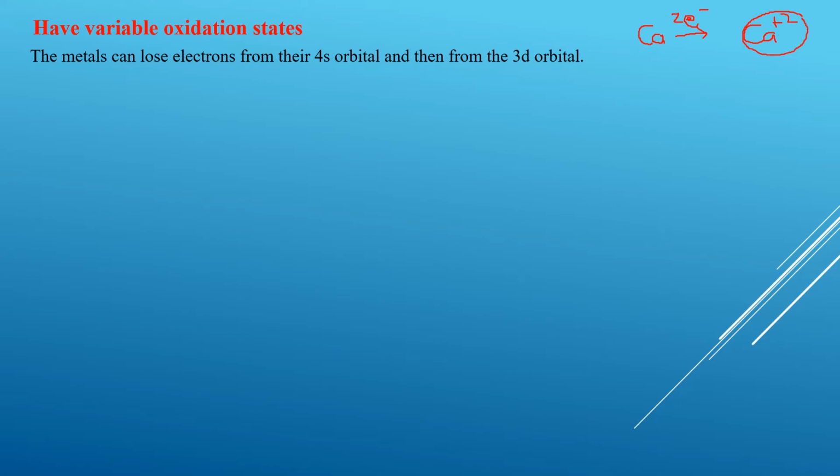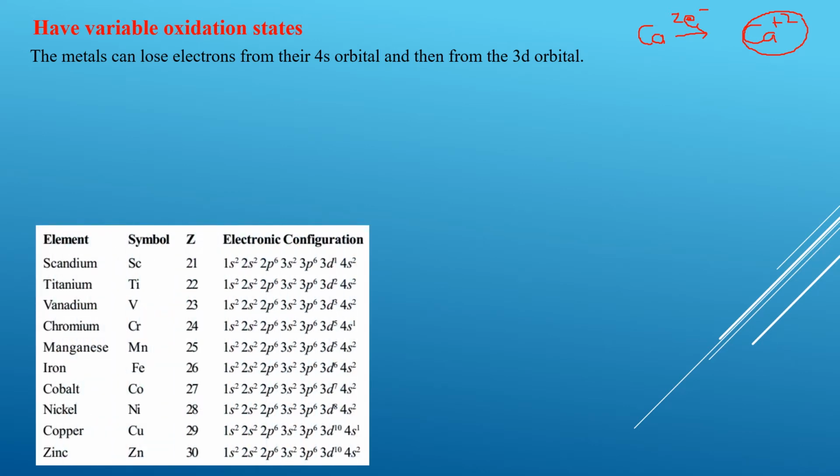But if we look at Fe, Fe can have many oxidation states, out of which the two common ones are Fe2+ and Fe3+. So the question again comes here: why do these transition metals have variable oxidation states, many, while normal metals have only one? To understand this, let's look at their configuration.